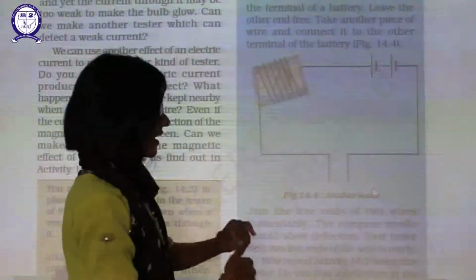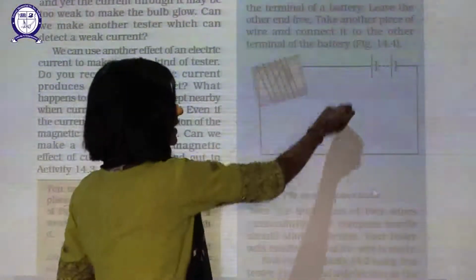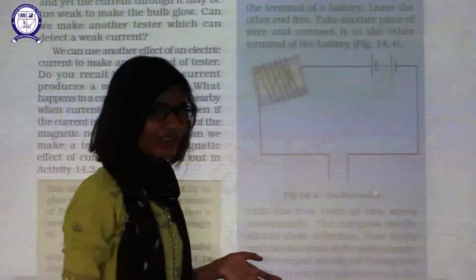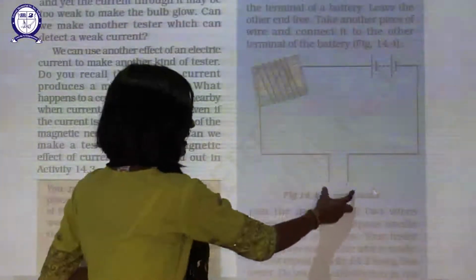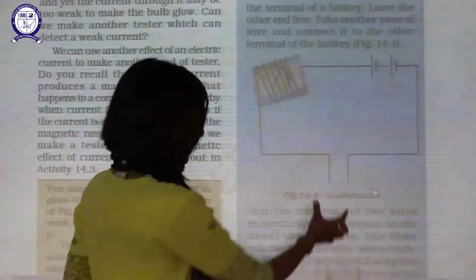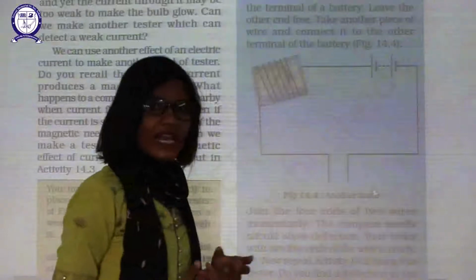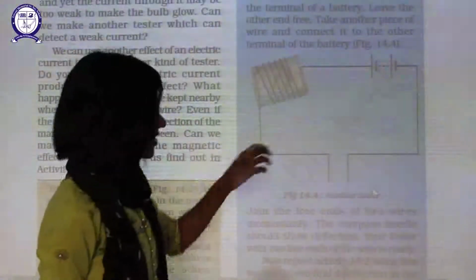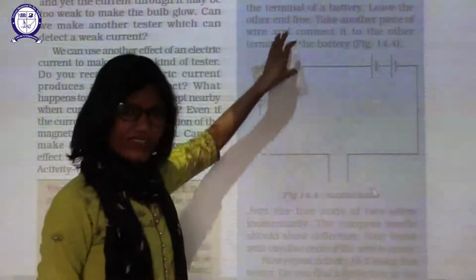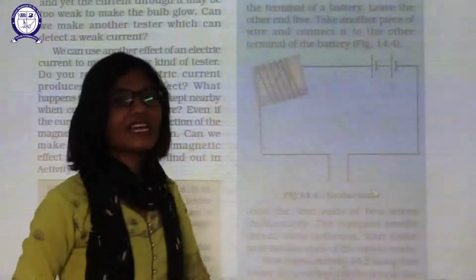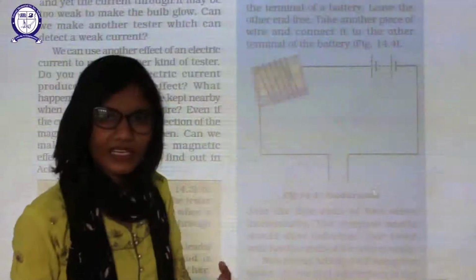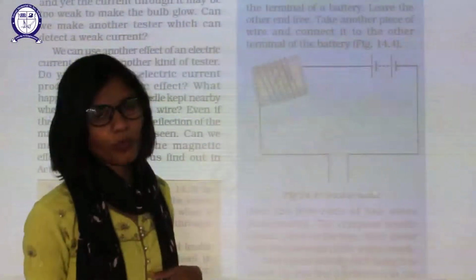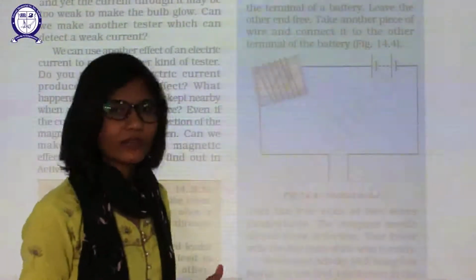So this is the matchbox tray. We wrap the wire, then connect the whole thing to the battery, and now this will act as your tester. We can place anything we want to test here by joining the terminals, and if there is deflection in this compass, then we can say that particular liquid conducts, though poorly, but it is still a conductor.